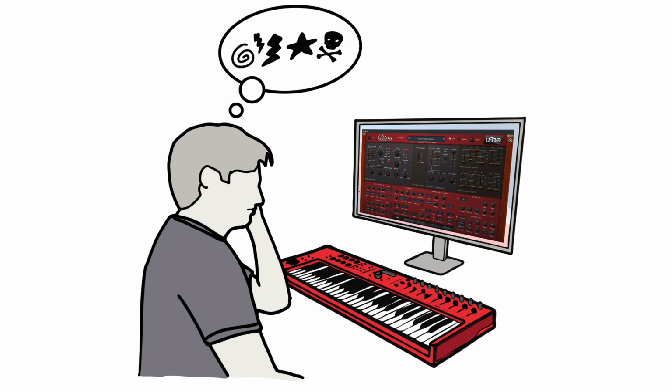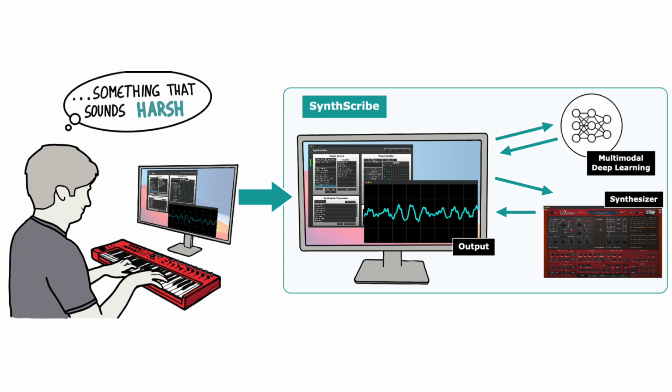Synthesizers are powerful tools that allow musicians to create dynamic and original sounds. To achieve desirable results, musicians often have to manage hundreds of non-intuitive low-level parameters. To facilitate this process, we implement SynthScribe, a full-stack system that uses multimodal deep learning to let users express their intentions at a much higher level.